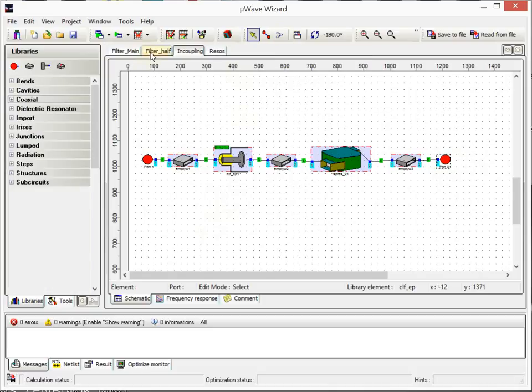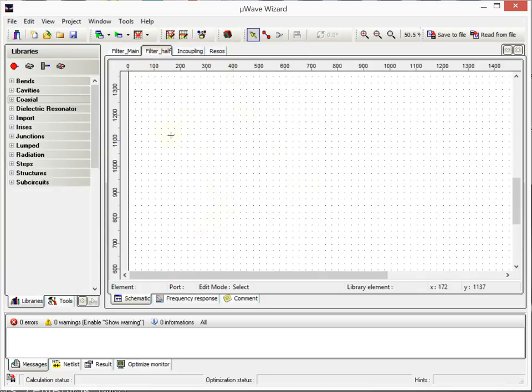So we have the two elements for the half filter. Going here, here for the next. And now we place these two sub-circuits in this circuit. This is here, sub-circuit.